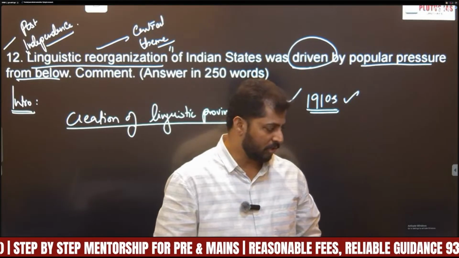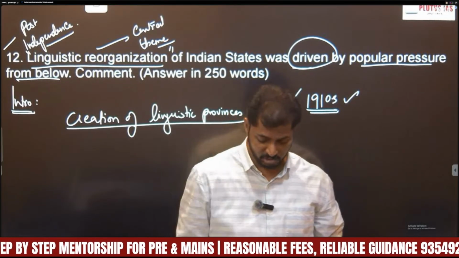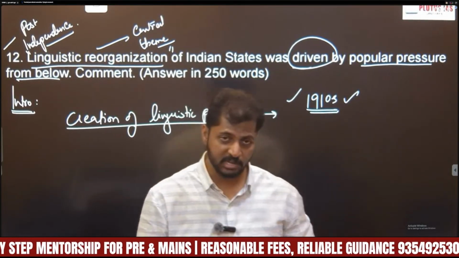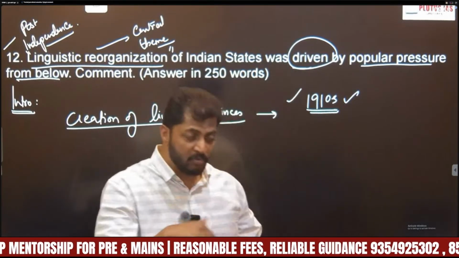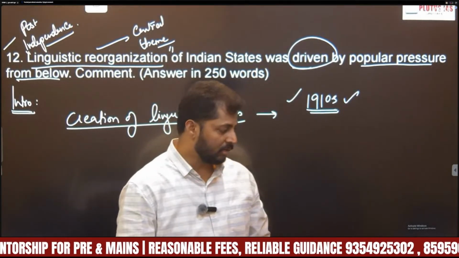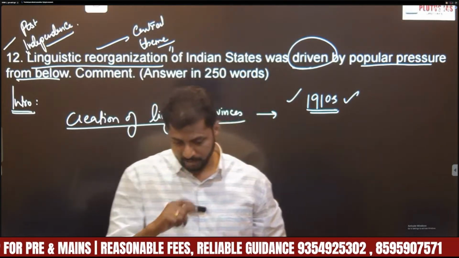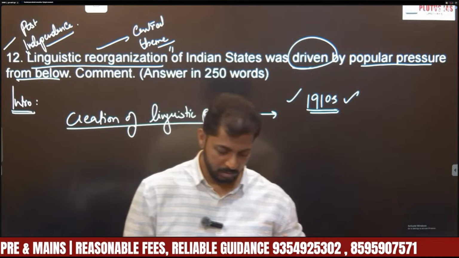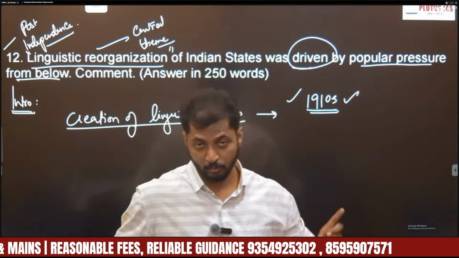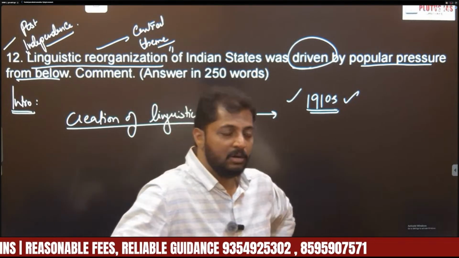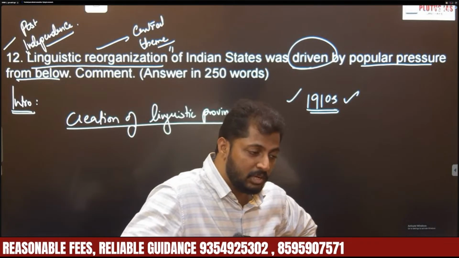In 1920, Congress created provincial Congress committees based on language. Similarly, in 1928, the Nehru Report, Motilal Nehru, also added a provision for creation of linguistic provinces.